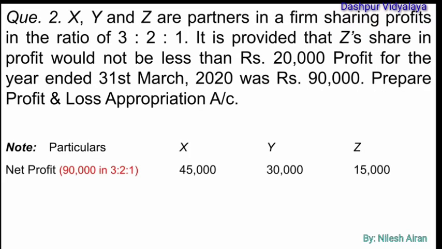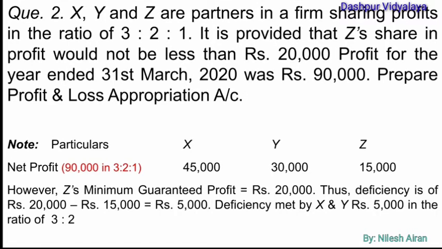First of all, the entire profit of rupees 90,000 will be distributed among X, Y and Z in their respective ratio, that is 3:2:1: 45,000, 30,000 and 15,000. Now Z was given a guarantee of rupees 20,000, but his actual share is rupees 15,000. The minimum guaranteed amount given to Z was rupees 20,000. Thus the deficiency of rupees 5,000 will be made by X and Y in their ratio, that is 3:2.